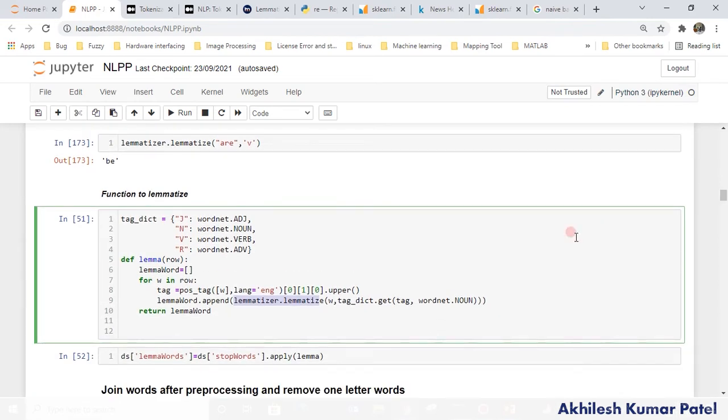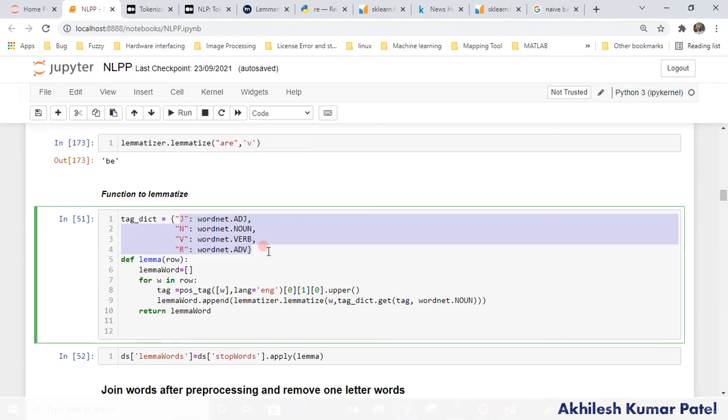And if I go below, W is the word, and I have to identify what kind of part of speech it is, right? Then tag_dict, the dictionary which we have created, .get. Why am I using .get? Instead of .get, I could use the tag directly here also, because I have mentioned only four parts of speech here: adjective, noun, verb and adverb.